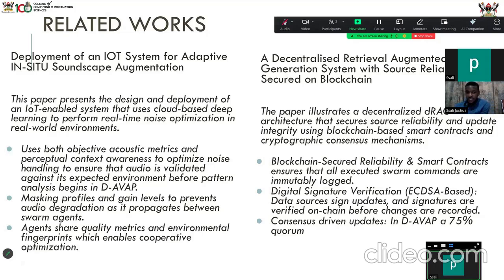and update integrity using blockchain-based smart contracts and cryptographic consensus mechanisms. So here, how we would use this in our project, we would have all the data. Once all the data reaches our data warehouse, we then would have to create a vector database such that if someone wanted to query the data, they would just use text. They would just text and know which nodes are up, which nodes were up between this time and this time. Yeah, that would be it.